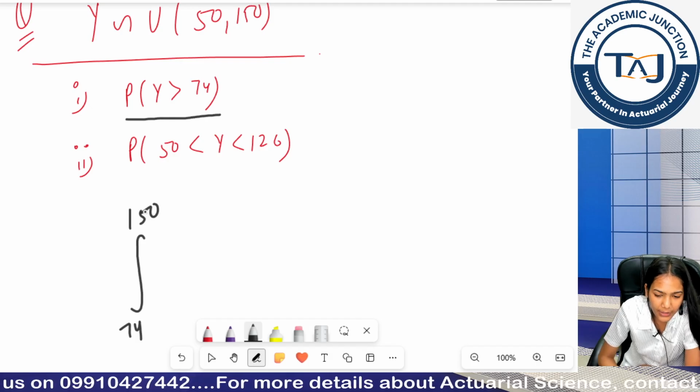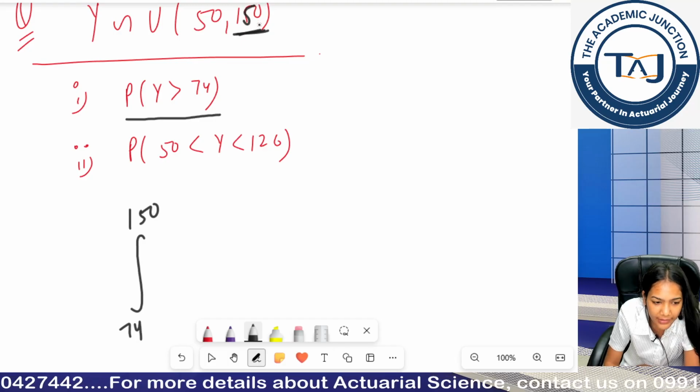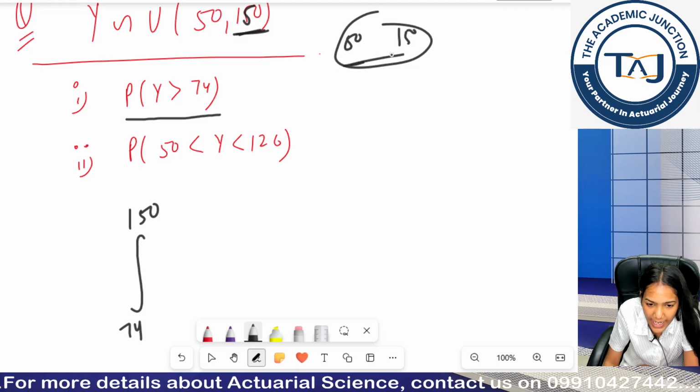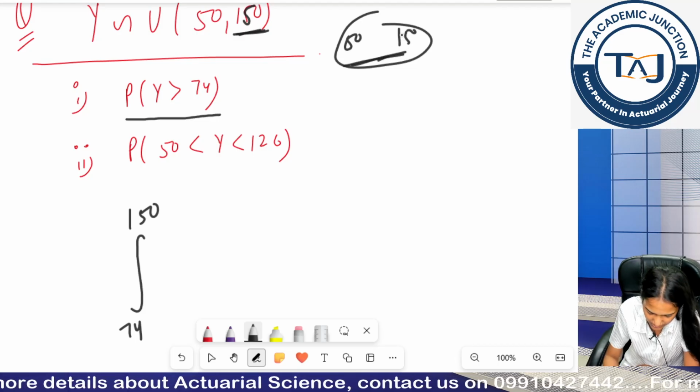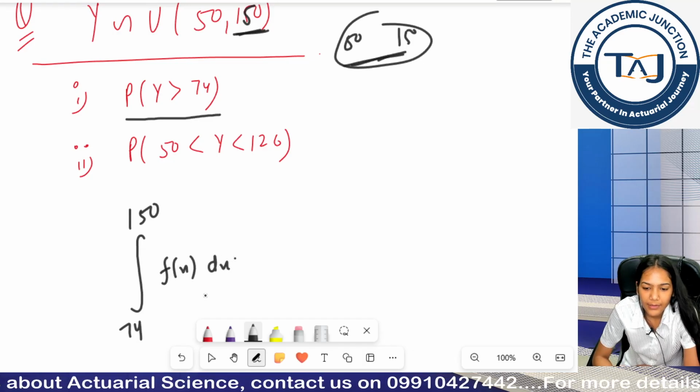Till 150. Why? Because I have been given a restriction on my y, right? My y ranges from 50 to 150. So I have been provided a range and I would do the PDF.